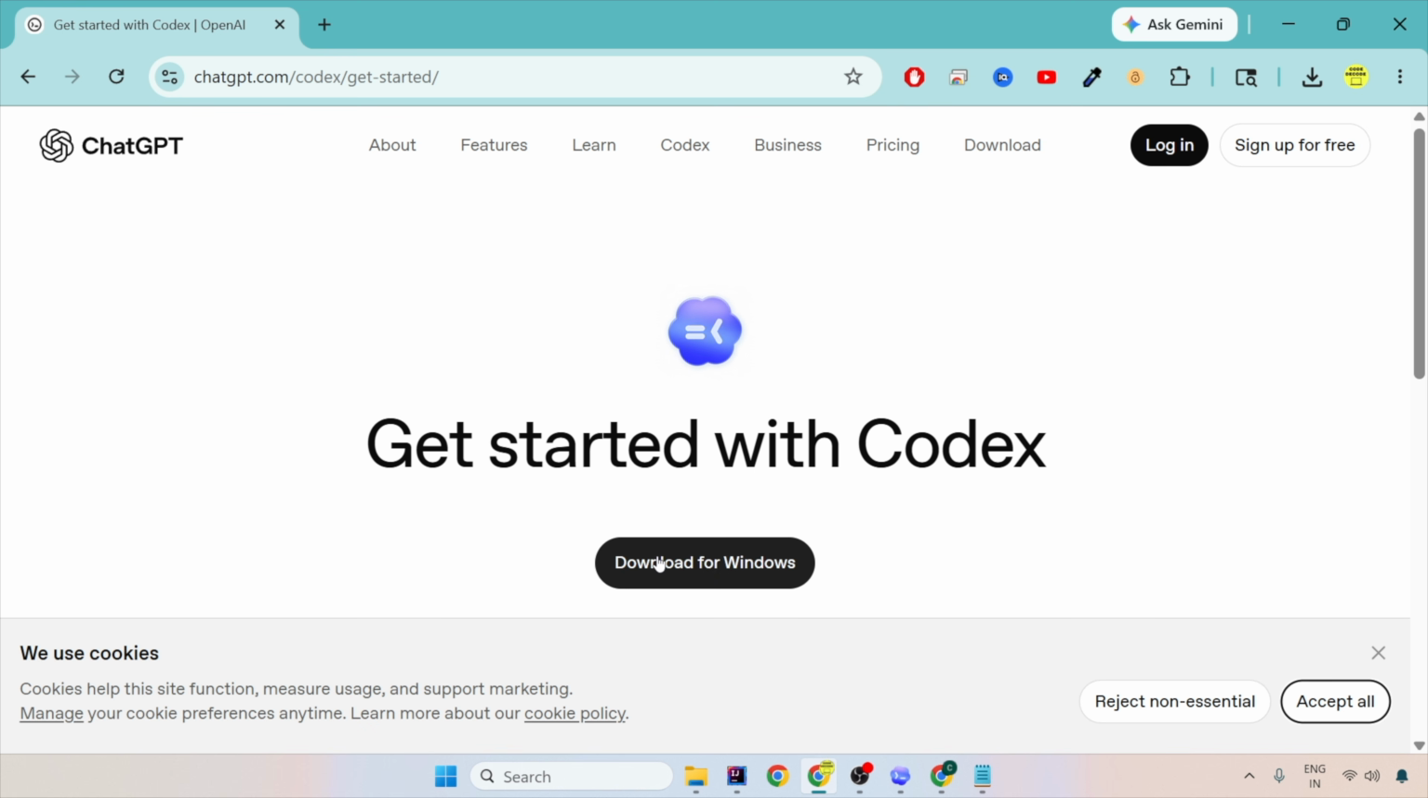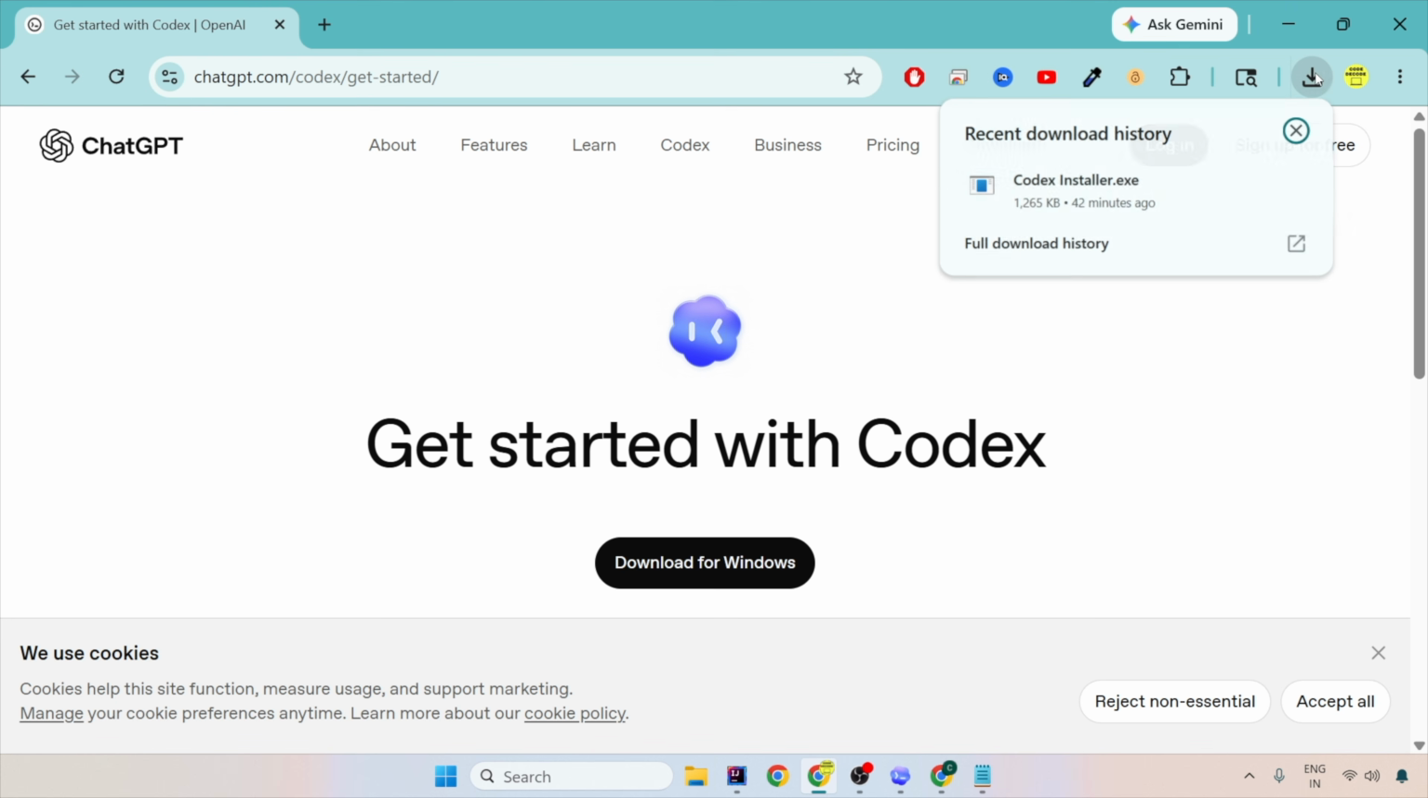So what do you see? You have a download for whatever system you use. On my Mac, it used to show me the download for Mac. You click on this, you will see the downloads. In the downloads, you will see your Codex installer.exe. You double click on that and an exe will start something like this.